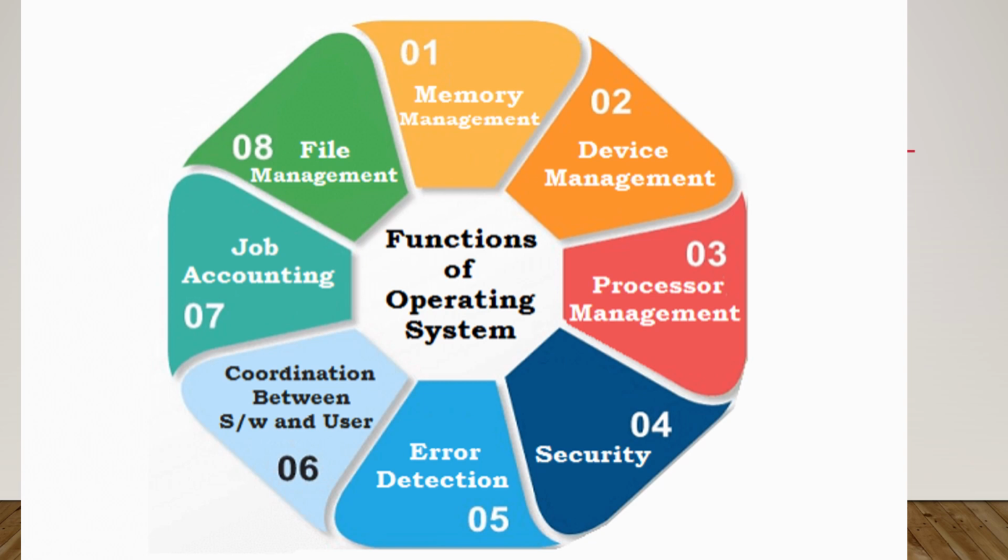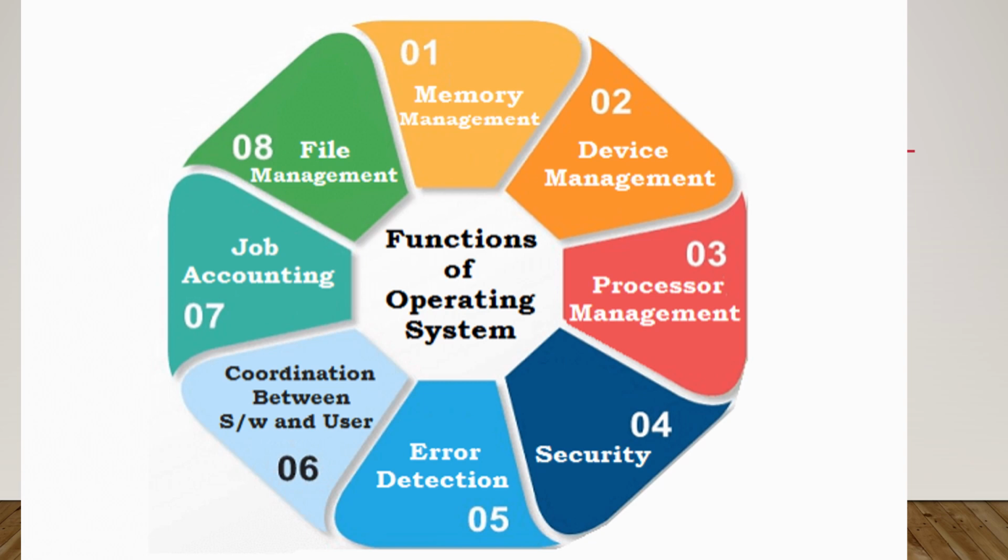Next, security. The operating system uses password protection to protect user data and similar other techniques. It also prevents unauthorized access to programs and user data. Job accounting. The operating system keeps track of time and resources used by various tasks and users.